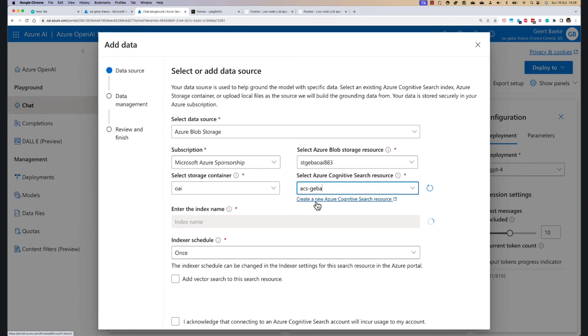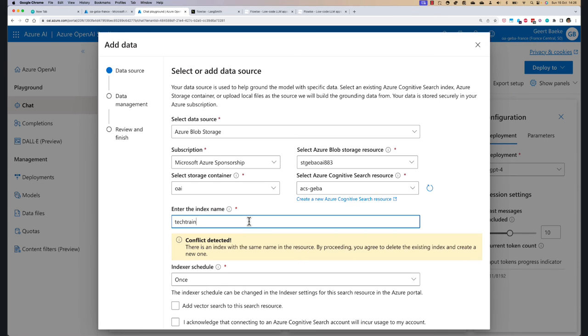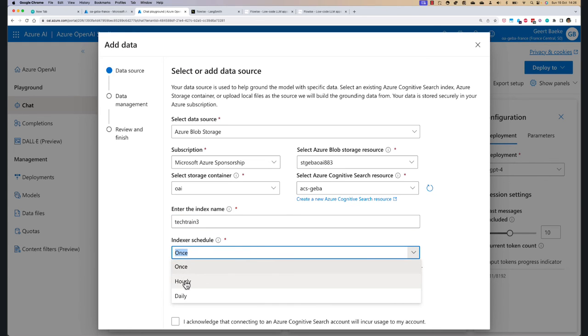I'm going to use a basic SKU resource here, and then provide an index name, because what will happen is this system will go to your storage account, index the documents in there and put them in an index inside Azure Cognitive Search. I'm going to call this TechTrain, but there's a conflict. So I'm going to call this TechTrain 3 and then go to the indexer schedule and set it to hourly.